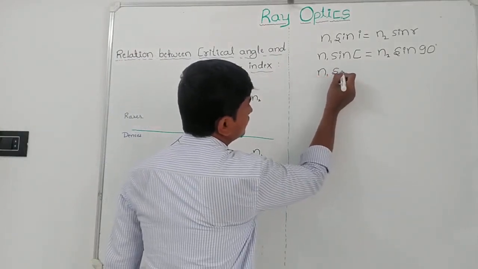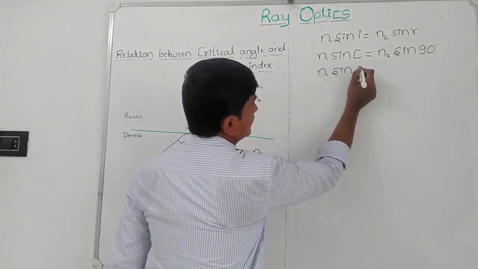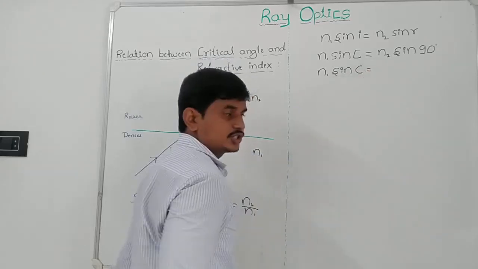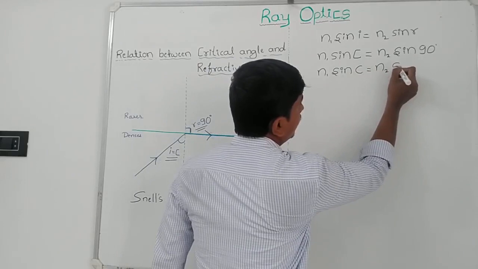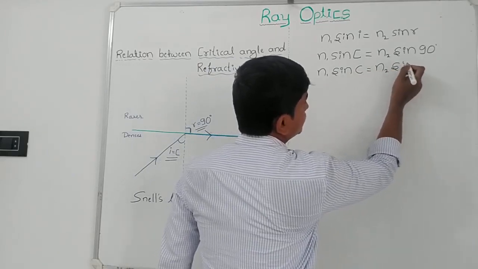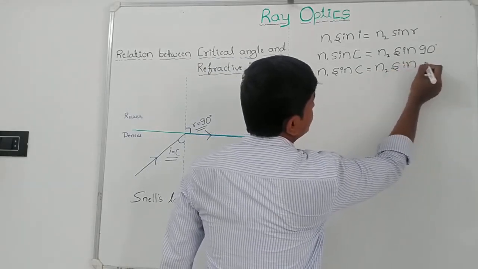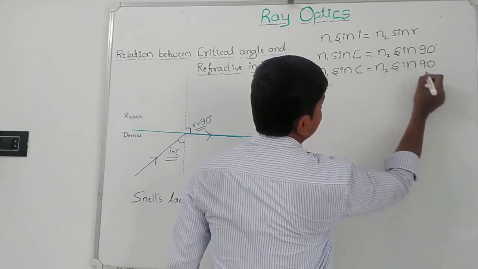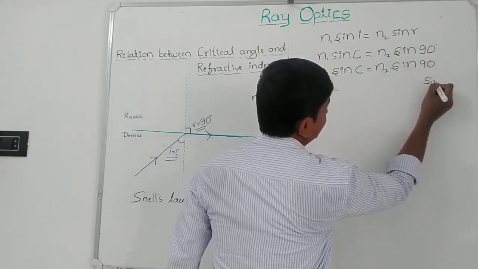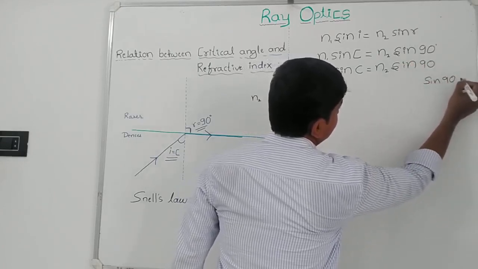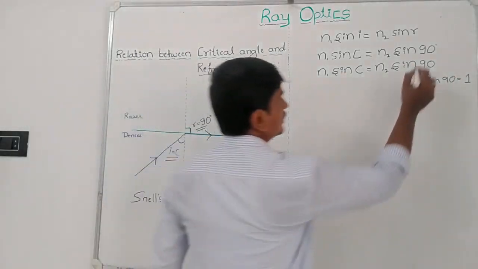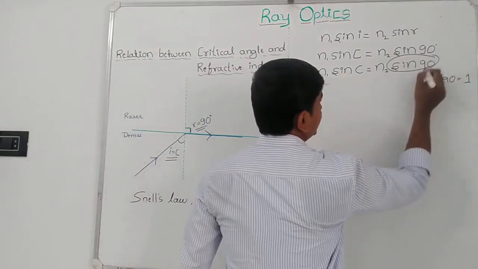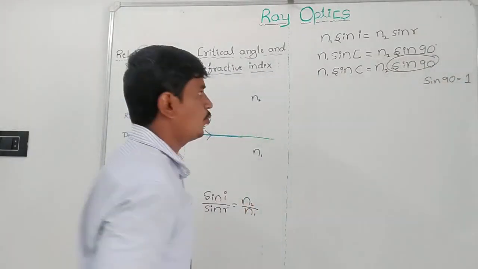Then n1 sine C is equal to n2 sine 90 degrees, and sine 90 value is 1. Instead of sine 90 you can write 1.